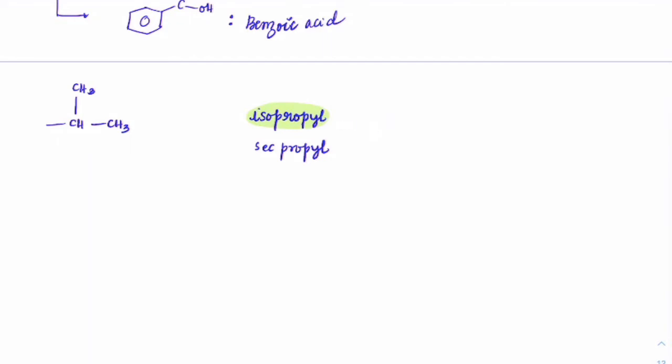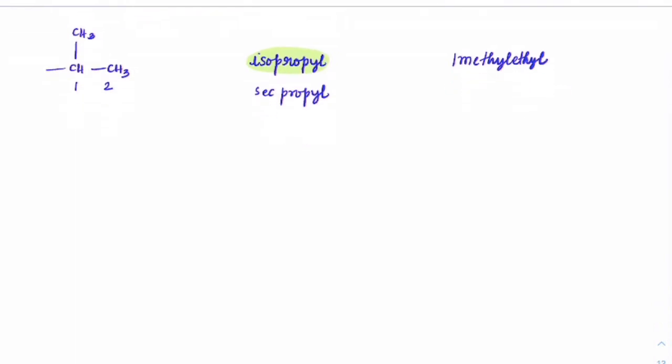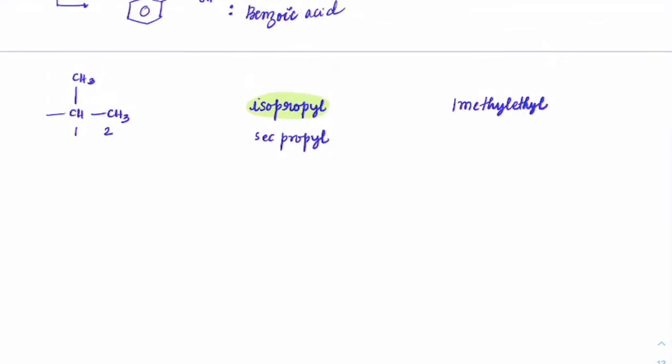If you write this in terms of the branches, it would become the IUPAC way. It would be written as 1 methyl ethyl, because you have to count the maximum carbons on it. You can see this is the maximum number of carbon chain, and then count the branches. On the first carbon there is a methyl group, so this will become 1 methyl ethyl. So that would be its name. Got it? So this is the common name which we will use. This is the actual IUPAC names of the branches.